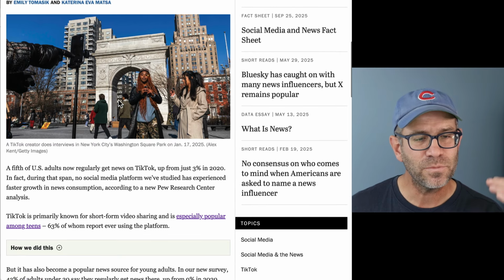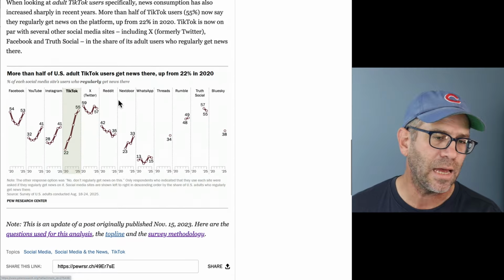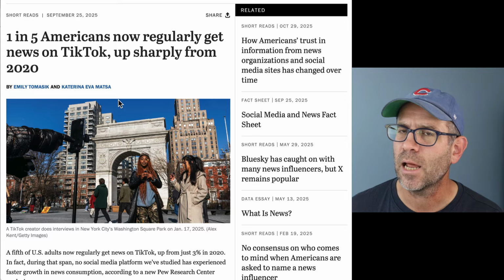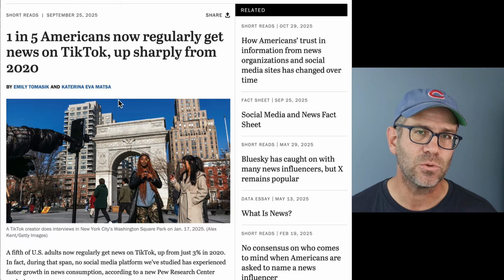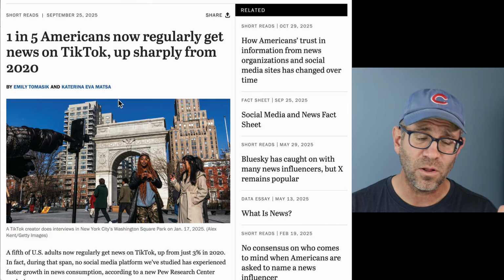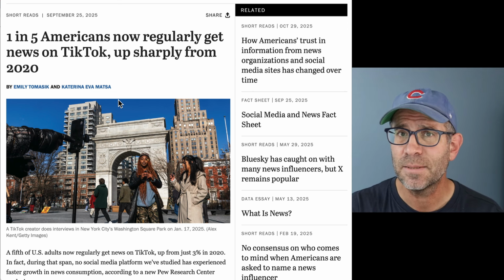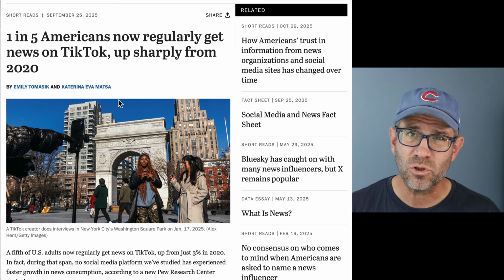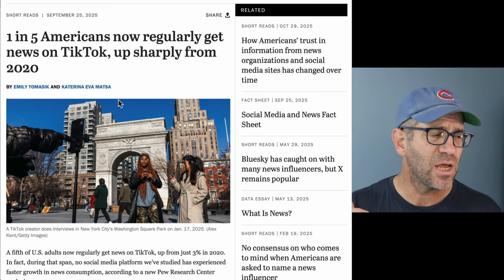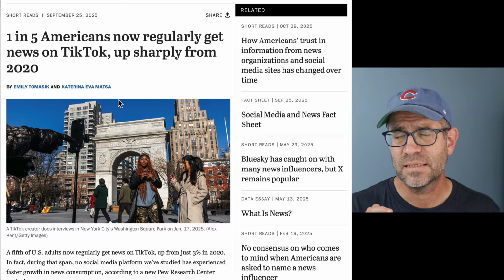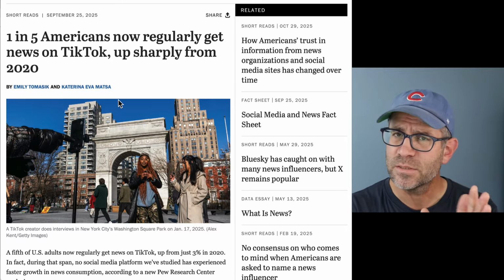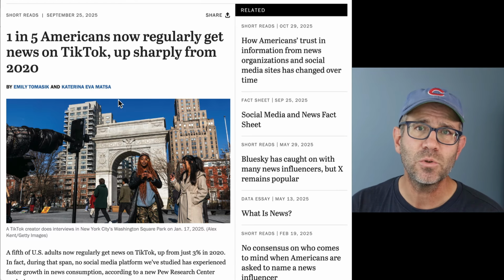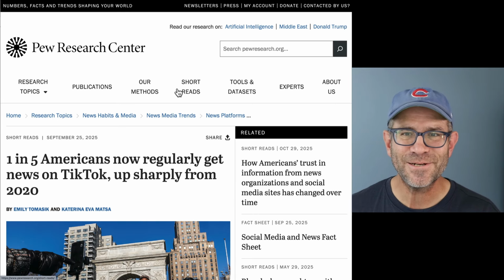All right. And so in the article they go through and they have a description of media consumption, social media consumption, and how people are using social media to get news. This is part of Pew's overall series of articles on media, how we get news, how we use media, what we trust, what we don't trust. They break it down by age and I believe race and gender. But this focuses a little bit on age, but mostly on social media and where people are getting news on social media.